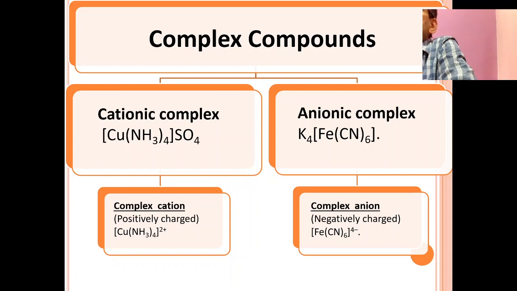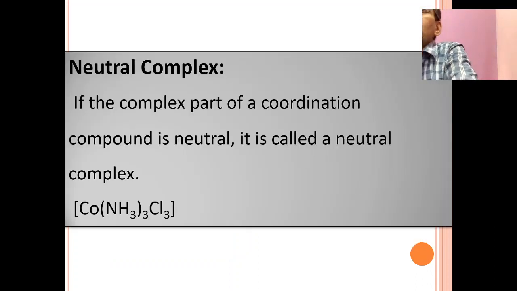Anionic complexes are those which contain complex anions, right? So complex anions are negatively charged, whereas complex cations are positively charged complex ions. And what is meant by neutral? It is a very rare neutral complex. Mainly there are two types, cationic complex and anionic complex.